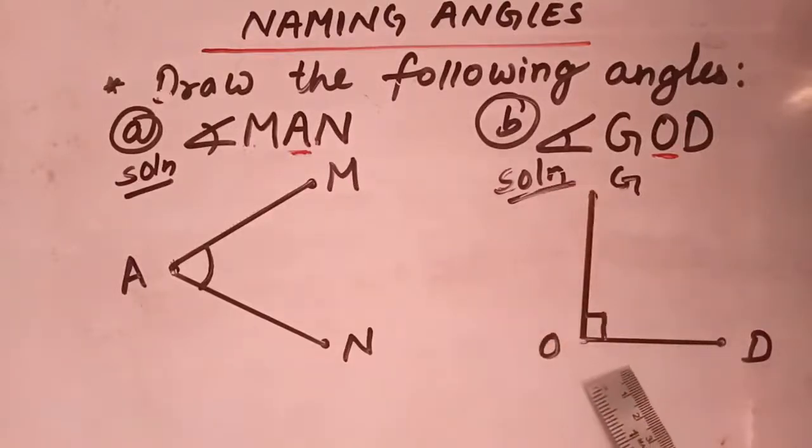A right angle is an angle which measures exactly 90 degrees. We will study about right angles in our next chapter. So in this way, students, we can draw the angle. So let's draw more angles.